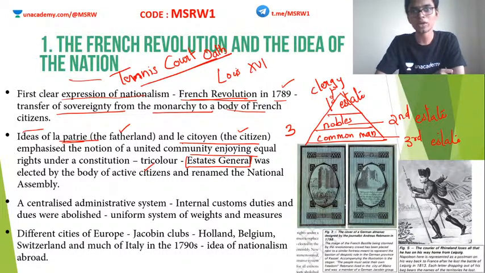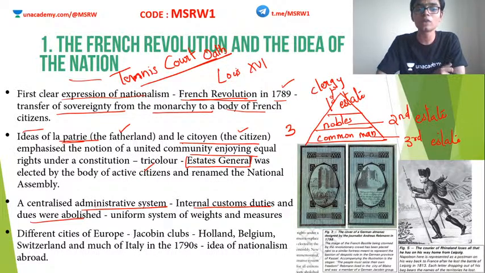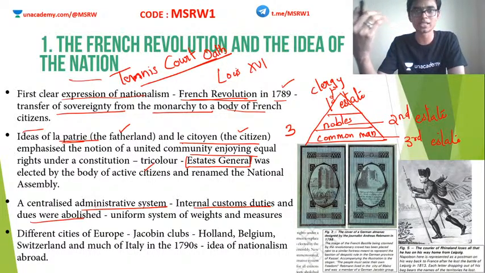Assembly. Okay, so eventually some more events are there in the French Revolution that is not under our syllabus. So anyway, the French Revolution ended with the monarchy being replaced by a republican form of government. Okay, now a centralized administrative system was demanded by the people. Internal customs duties and such things were to be abolished. Uniform systems for weights and measures had to be made. So they wanted a new kind of standardization. They wanted to change the society completely. Okay, they wanted these kinds of radical changes.